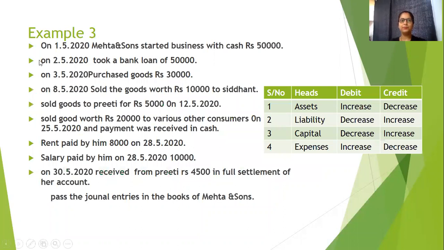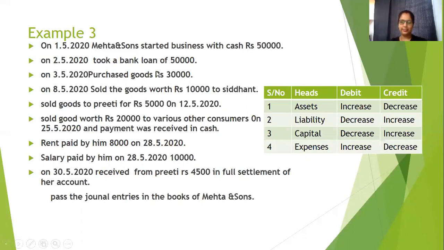So same example: on 1/5/2020, Mehta and Sons started business with cash rupees 50,000. We check two accounts getting impacted, cash and capital. Now, cash is an asset, so there is an increase in asset, and increase in asset will be debited. So cash account will be debited, and the second account is capital. Capital is increasing, so it will be credited. Cash account will be debited to capital account.